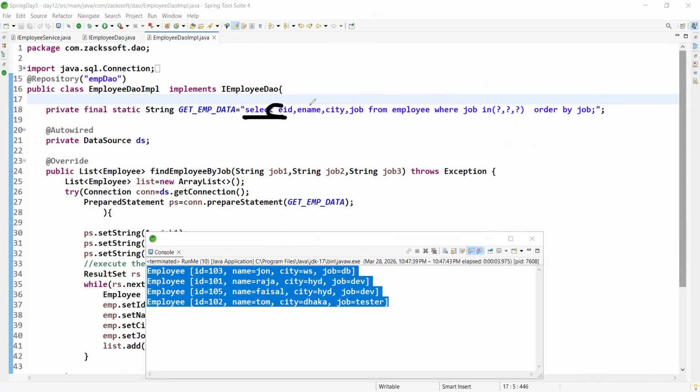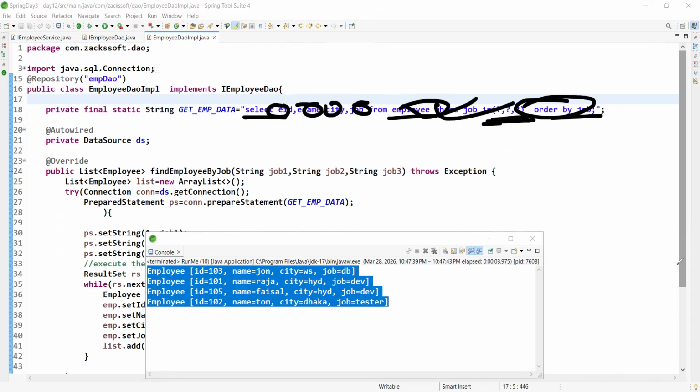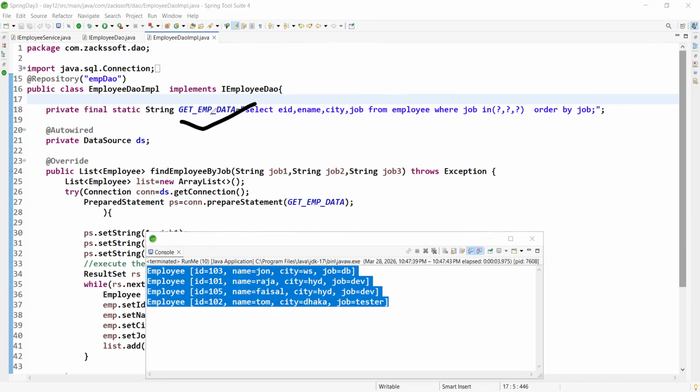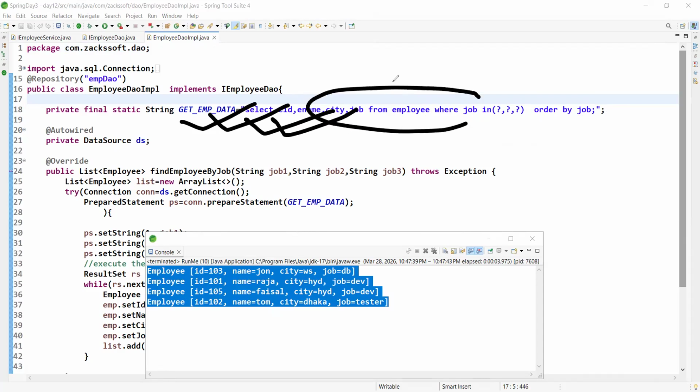Select EID, employee name, city, job from employee table where job in, you can use the double equal operator also, order by job. I hope you can understand this query if you know the database concept. Even if you don't have proper database knowledge, or can't understand this query, don't worry.